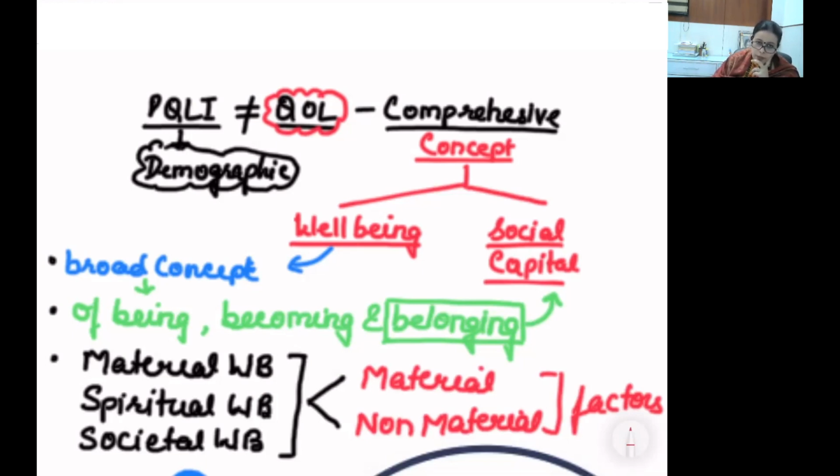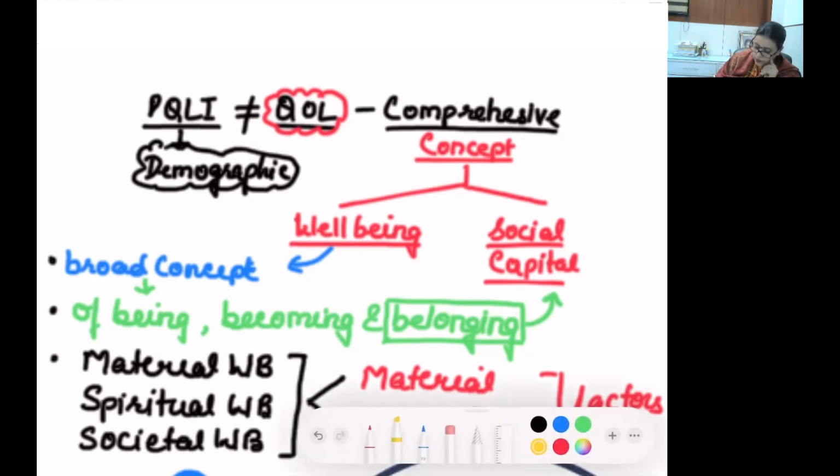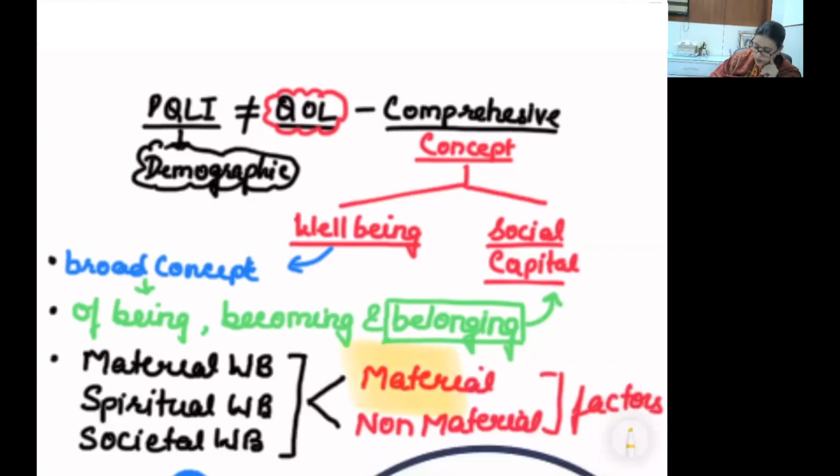When you talk about belonging, then you relate it to the society. That is the reason this concept relates to material, spiritual and societal well-being. And it is therefore that we identify it. I want to highlight it. This is the most important thing. Material and non-material factor. Write it down, and once you have written it, raise your hand and tell me first.